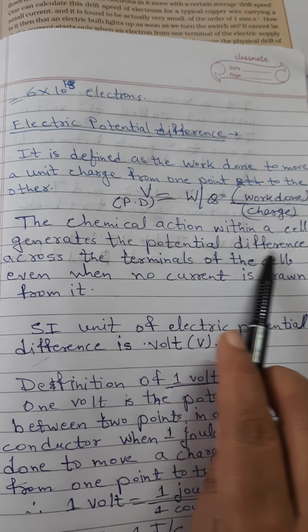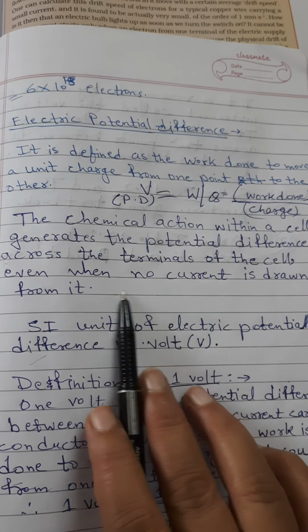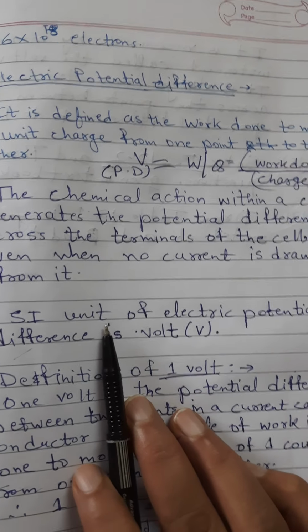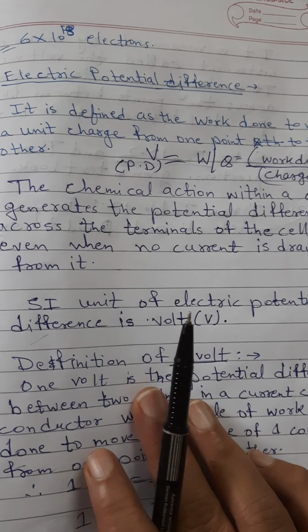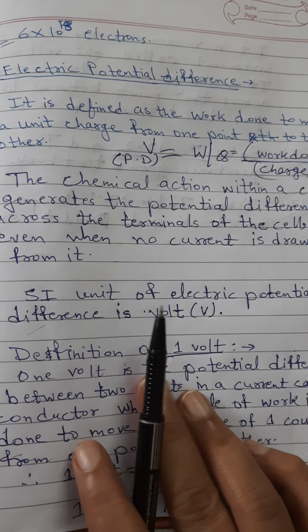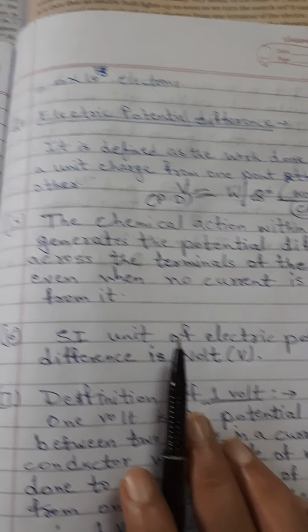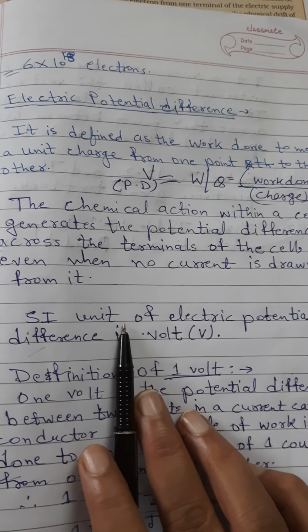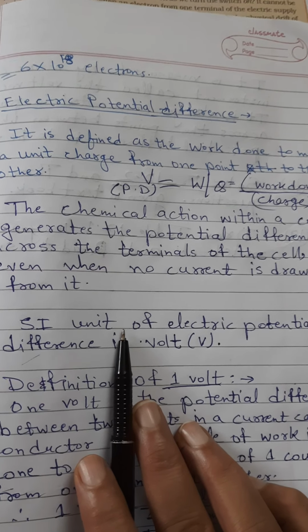You can see chemical action within a cell generates the potential difference across the terminals of the cell even when no current is drawn from it. If you are not connecting it to produce current, suppose you have not connected any bulb, then also it generates potential difference. If the cell is connected, then there will be potential difference and there will be a current flowing in the circuit.